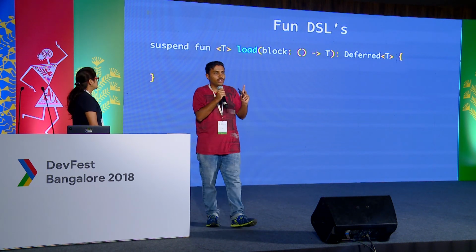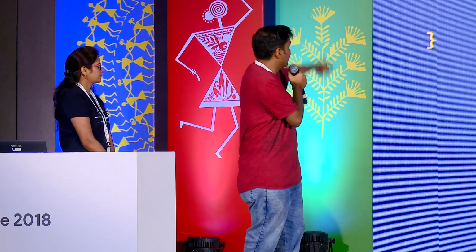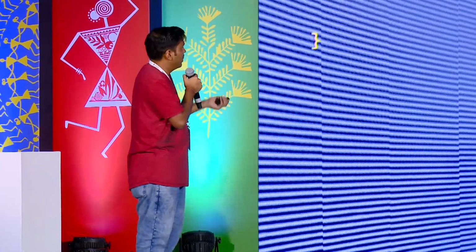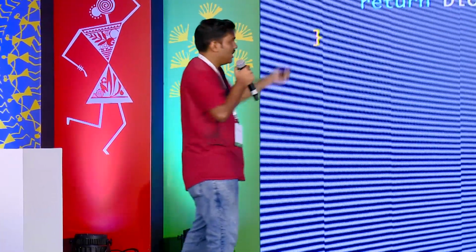Now, I'm going to be using two very specific things. This is called a higher order function. The first line of code that you see is a simple function with a keyword called suspend. I'm passing in another function to it. Higher order functions are also available in Java 8, by the way. What this does is it's going to take one function, pass it as a parameter to another function, and execute that for you. This is a Kotlin thing. It's very simple. I just return the block, and basically the block is nothing but another coroutine, right? What this does is it's going to return a deferred object. Deferred is, again, async in our example.